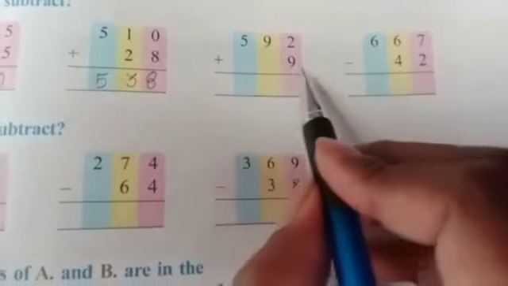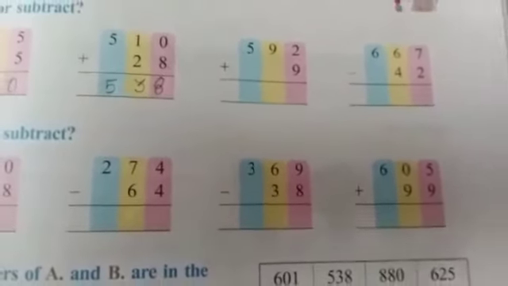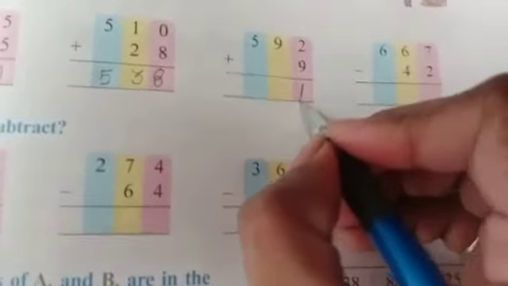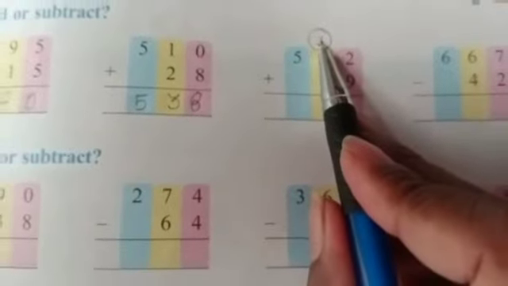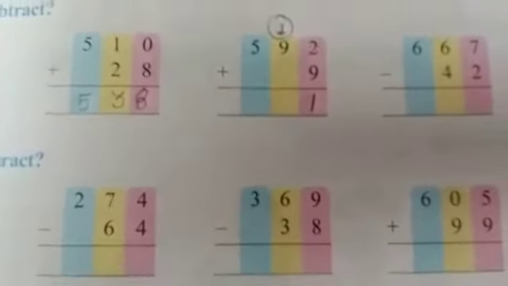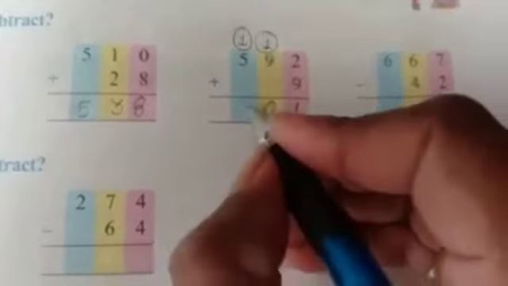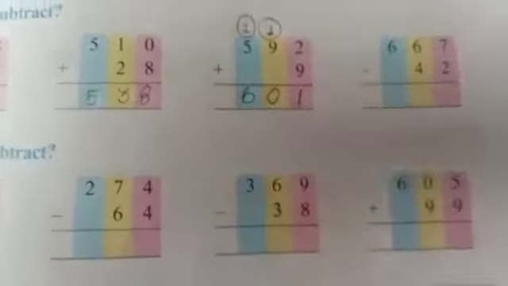Third one, 592 plus 9. So 9 plus 2 will be, dear children, come on, very good, it will be 11. So we'll write the 1 in 1's place and we'll carry 1 on top of the 9. So 9 plus 1 will be, come on, 10. So we'll write 0 and again we'll carry 1 at the top. So 5 plus 1 will be 6. So therefore 601 is the answer for the third sum.